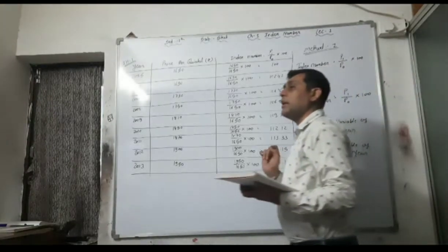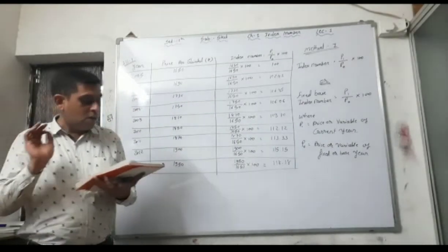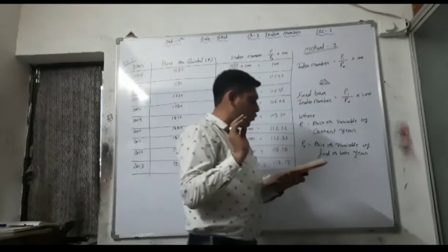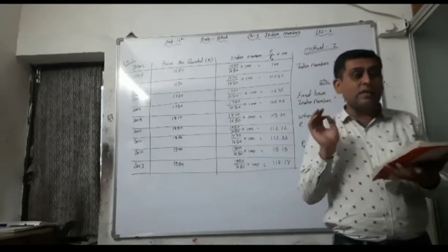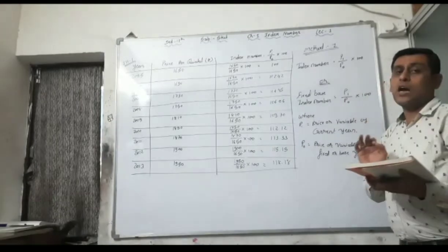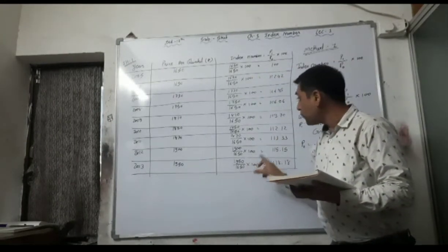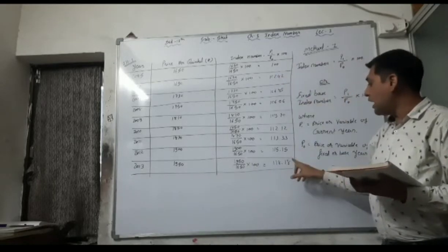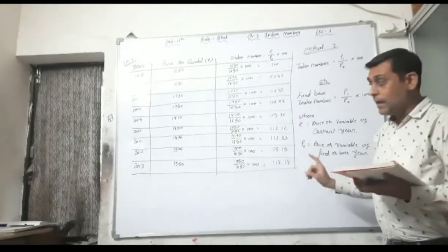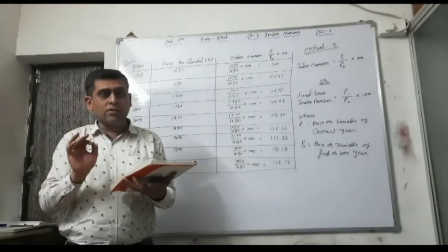See, percentage is always calculated with 100. When we are finding the index number, all the answers we are multiplying by 100. That's why all the answers are in percentage, and index numbers are always based on 100 because it is a percentage.